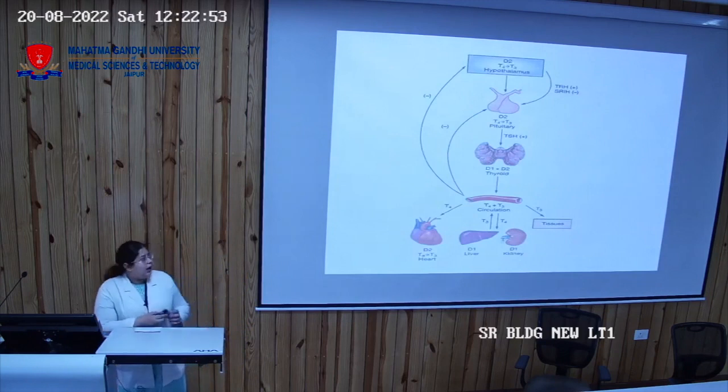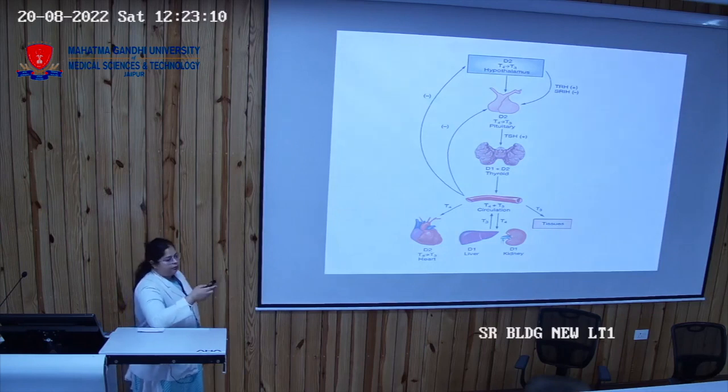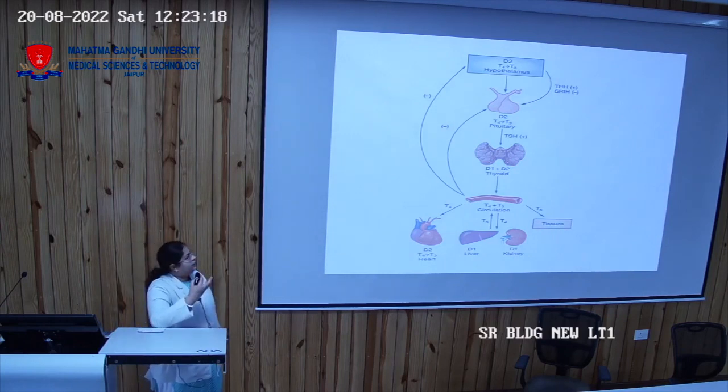Now the hypothalamus secretes thyroid releasing hormone, from which the pituitary gland secretes thyroid stimulating hormone, which acts on the thyroid gland to secrete the thyroid hormones T3 and T4, and they act on various tissues and perform their action. When T3 and T4 levels increase, through negative feedback they decrease thyroid stimulating hormone and thyroid releasing hormone.